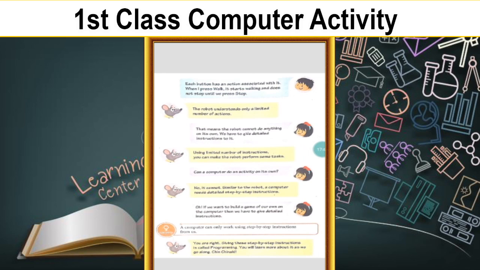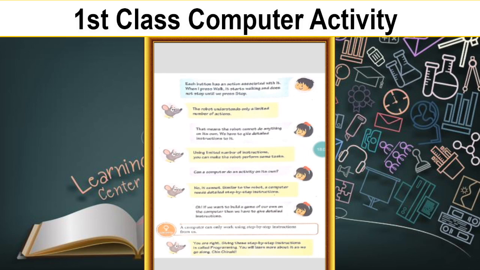The robot understands only a limited number of actions. So the robot will only perform some actions. That means the robot cannot do anything on its own. We have to give detailed instructions. So if we give instructions to the robot, it does those actions only. Using a limited number of instructions, you can make the robot perform some task.